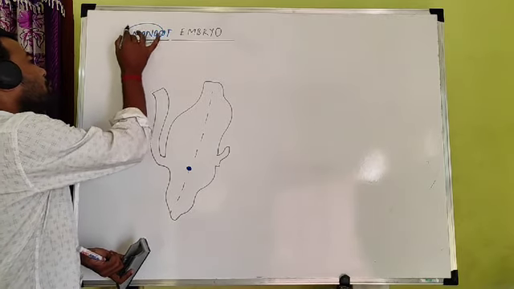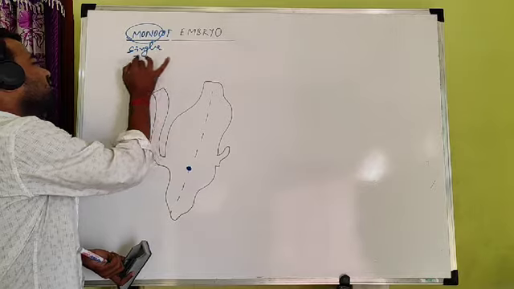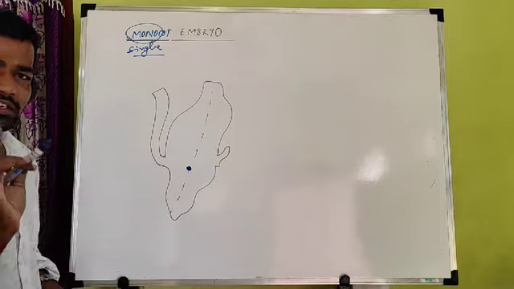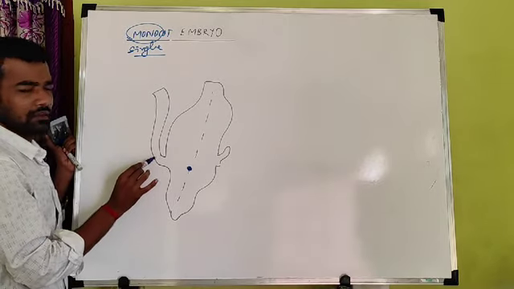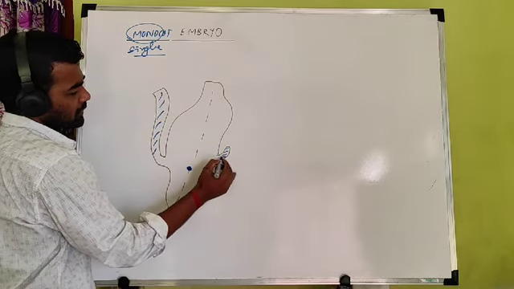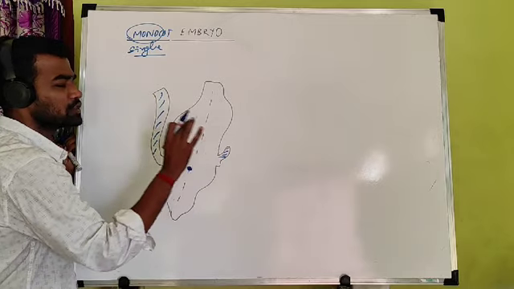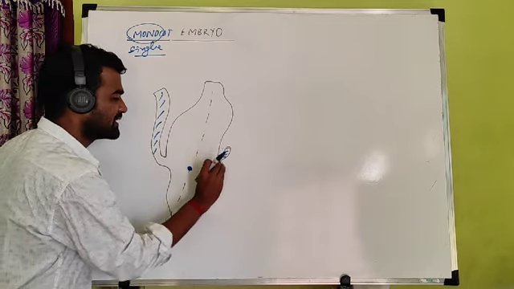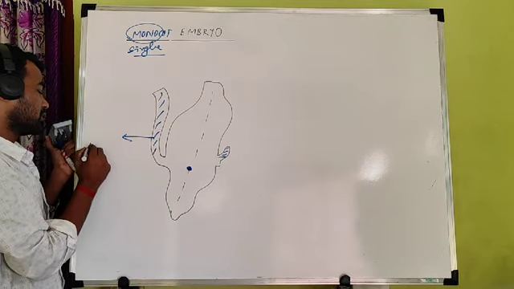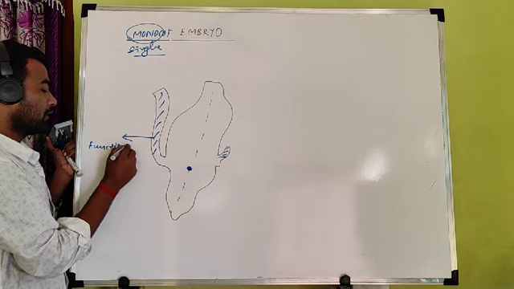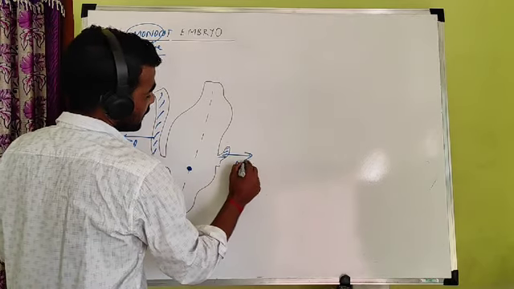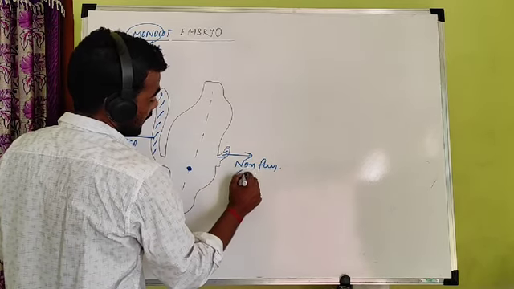Mono means single. Here also 2 cotyledons are found. This is 1 cotyledon, this is another cotyledon. But what is the difference? 1 cotyledon is functional. You can see how large it is as compared to this one. 1 cotyledon is functional, another cotyledon is rudimentary. Rudimentary means there is no function. It is reduced. So that's why it is called a monocot. So this is the functional cotyledon, and this is the rudimentary or non-functional cotyledon.